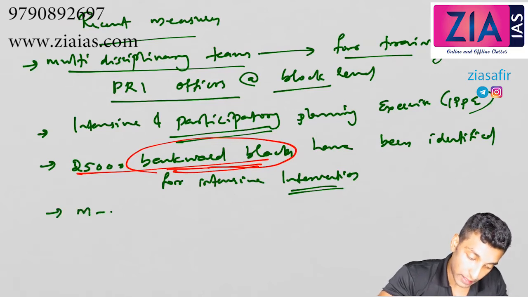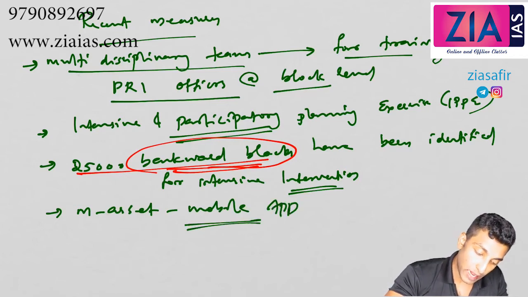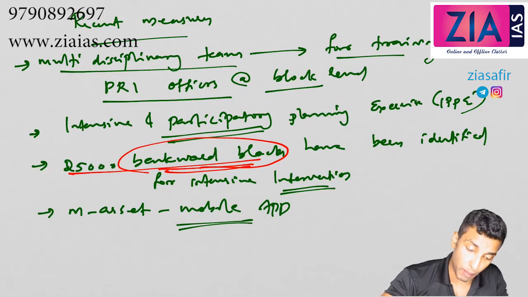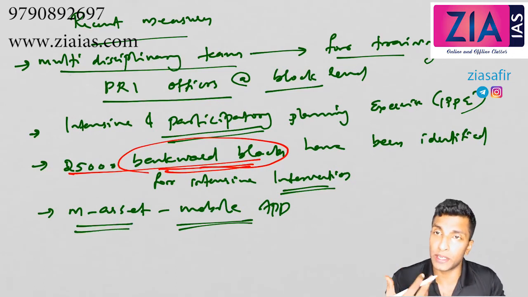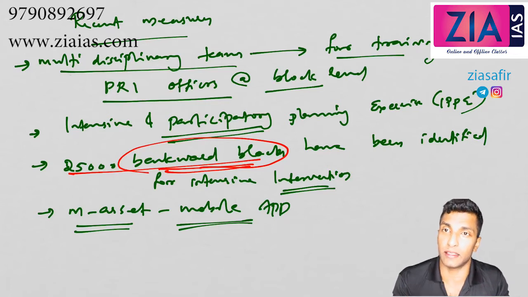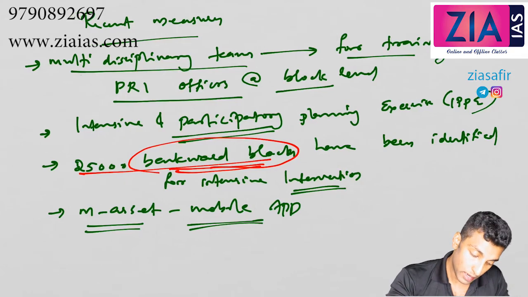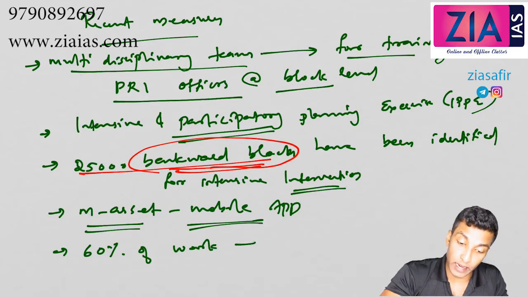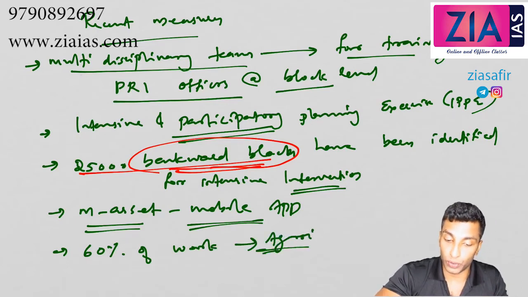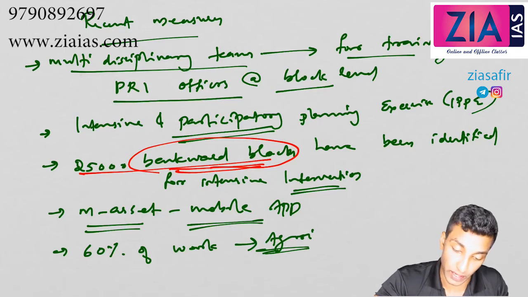Next, M-Asset mobile app. Okay, now what is the use of this? Actually, people can take a photo of the asset which is created and upload it in the app. So it increases the transparency because the government officials can check this. Okay, so proper management will be possible, online monitoring will be possible. So the asset which is created, whether it is a durable asset, etc., could be checked directly, then and there on the spot. So people can take a photo and upload it. Okay, then 60% of work to be related to agriculture. Okay, so it improves agriculture productivity.